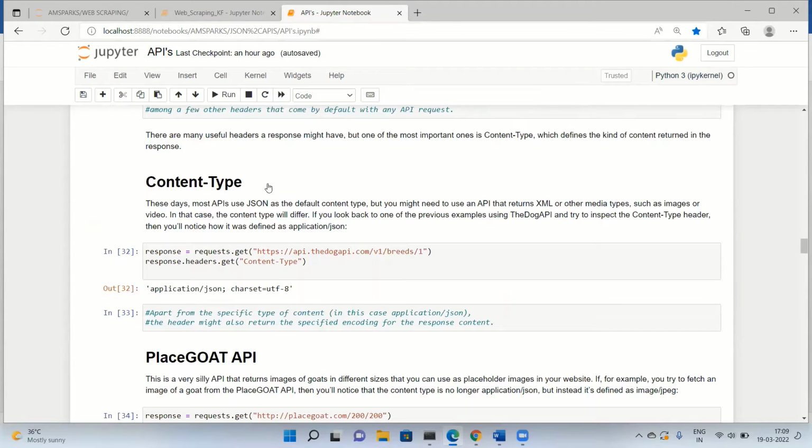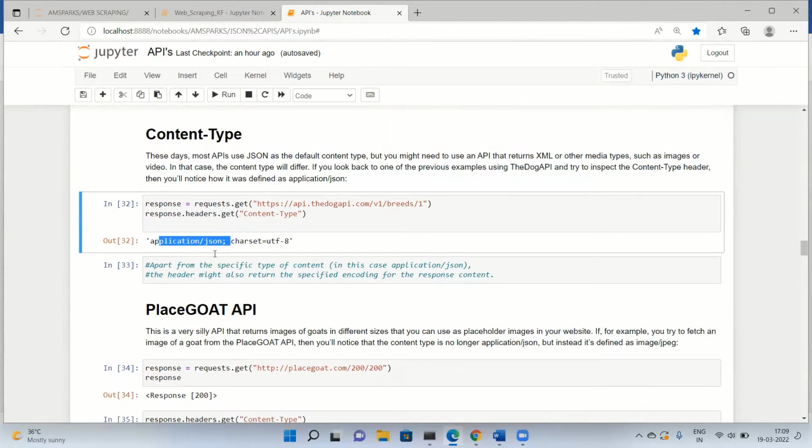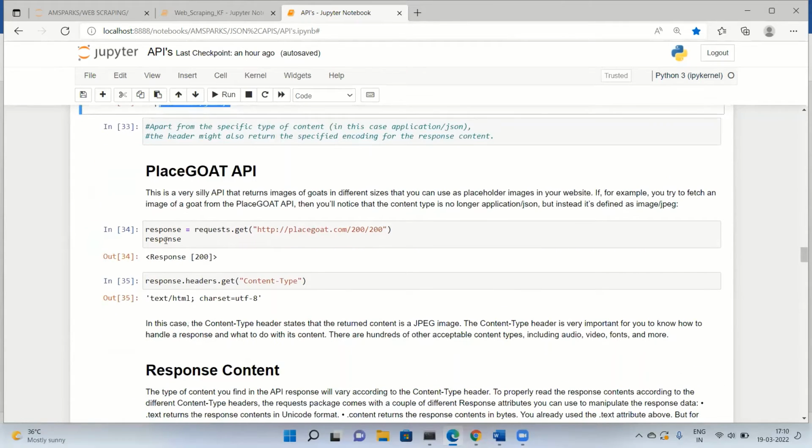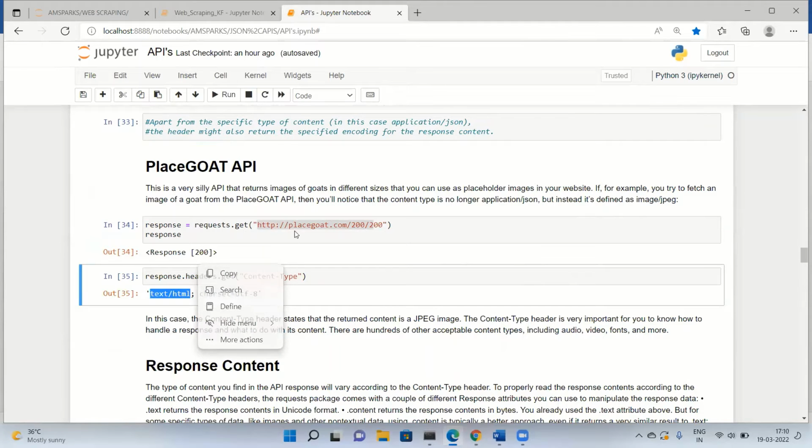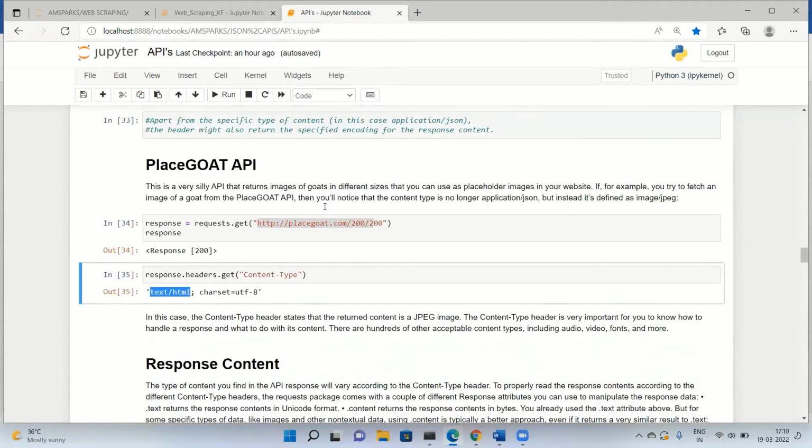Next is content type. This will tell you which type of content it has. For this response, what is the content type here? It is telling me it is application/json, so the content type is JSON. Suppose this is another API. If I check the content type here, it is giving me HTML content. So basically the content type will give me the type of content the API has. So that was about content type.